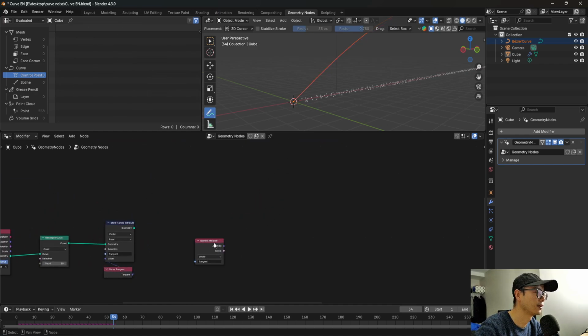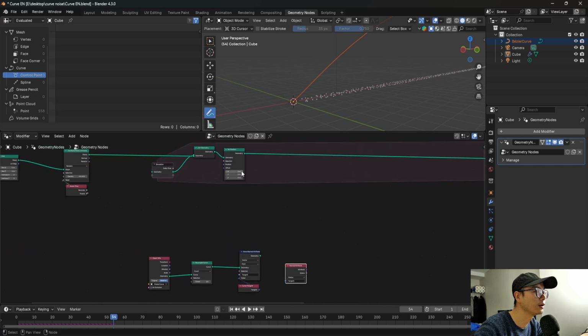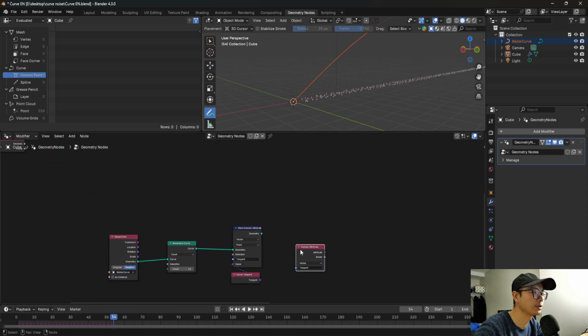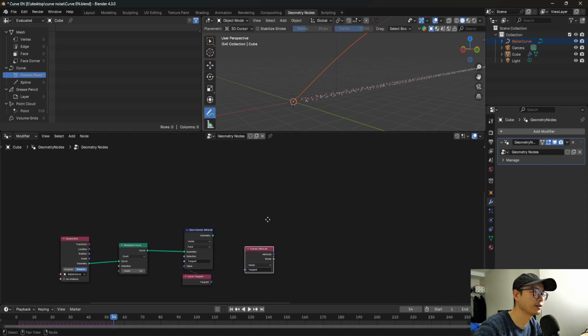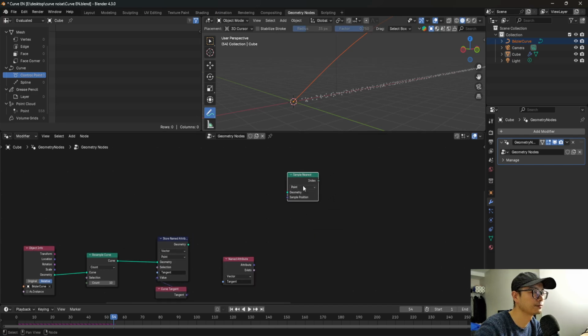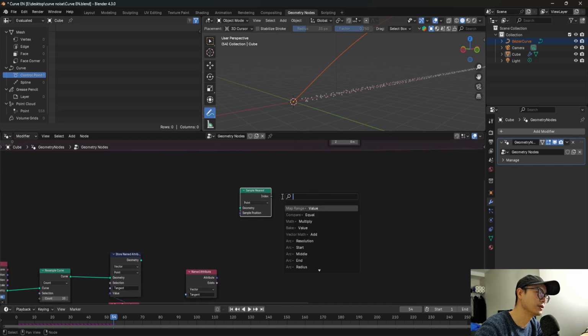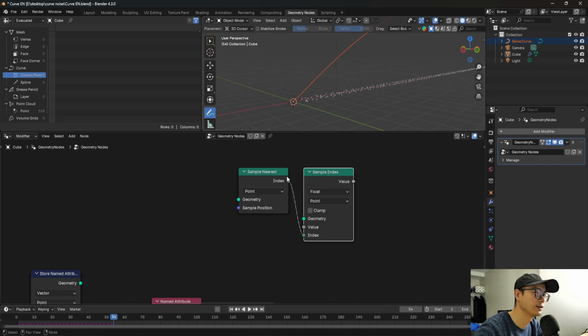So then we will transfer the attribute tangent to the particle. We will need a node called sample nearest. This node will do the work. Sample nearest is always used with sample index because the output is the index. To know the attribute of the index, we need to sample index.